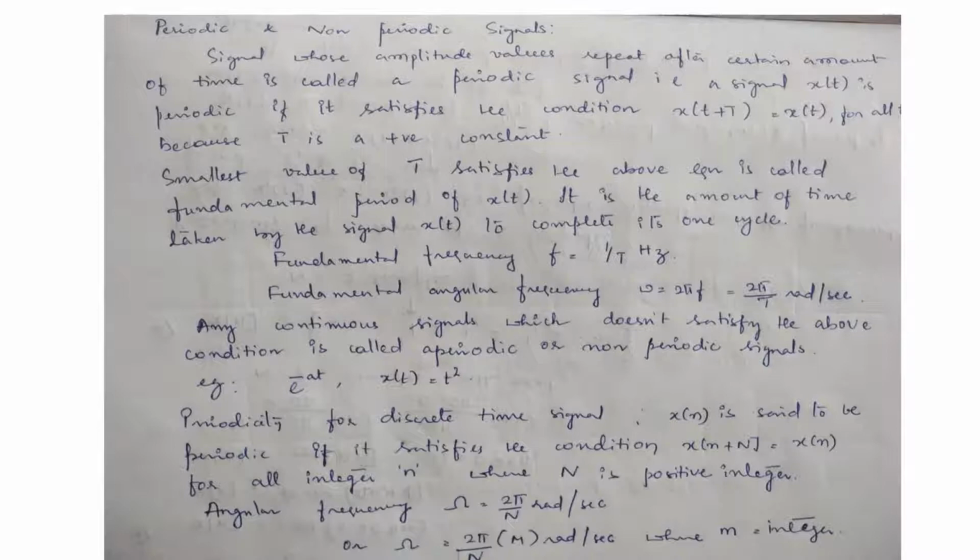Next, we are going to discuss periodicity for discrete time signals. x(n) is said to be periodic if it satisfies the condition x(n + N) = x(n) for all integer n, where N is a positive integer. Then the angular frequency omega is equal to 2 pi by N radian per second, or omega is equal to 2 pi by N into m radian per second, where m is an integer.